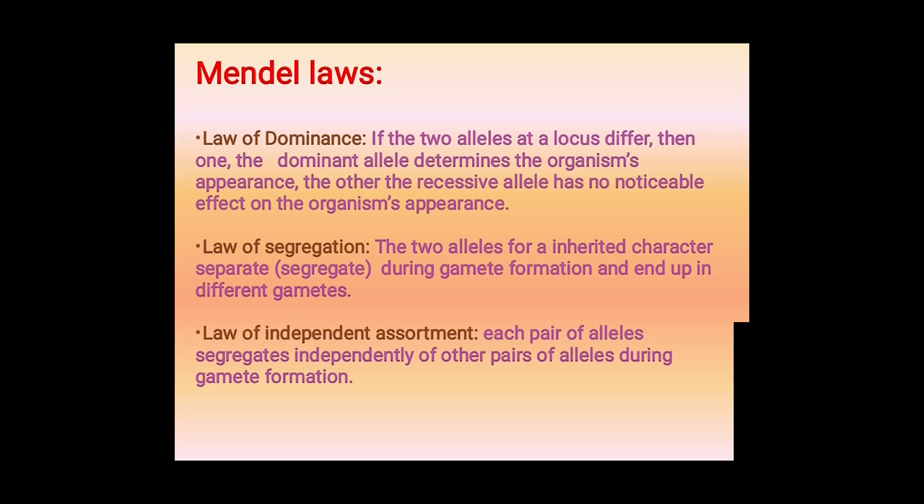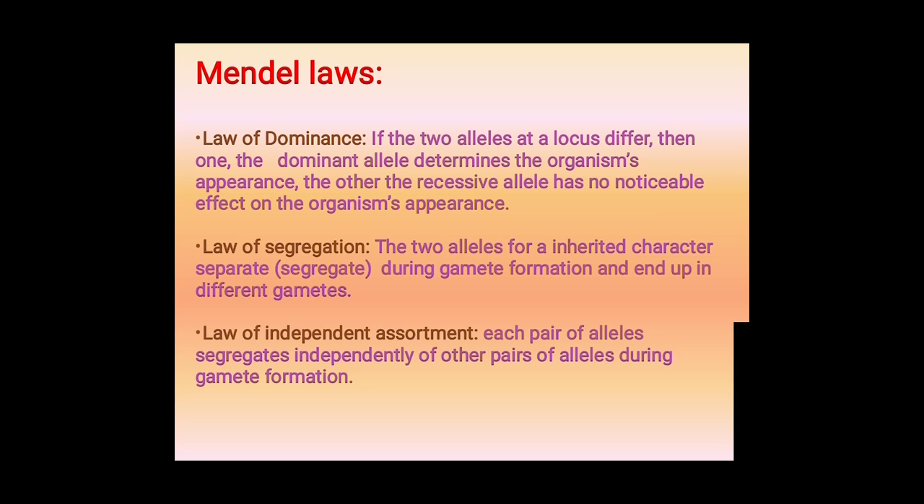Capital T separates, small t separates. Again, they end up in the F1 generation, and in the combination we will get capital T, small t. Okay, this is how they end up in different gametes. Next, the third law, that is the law of independent assortment.